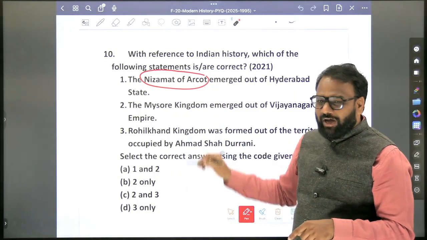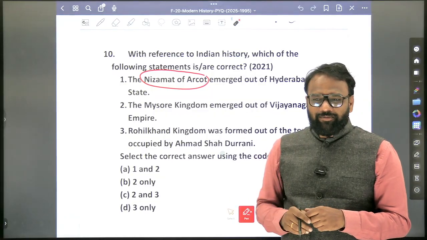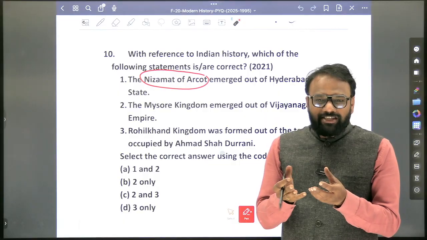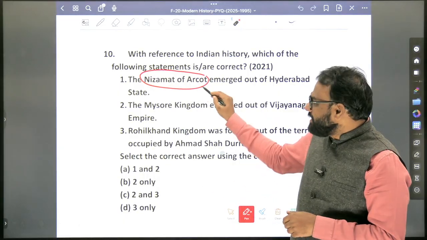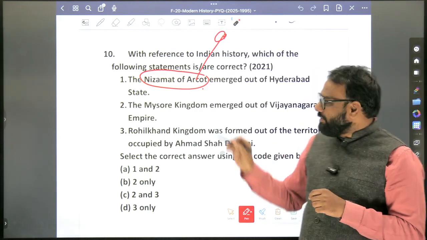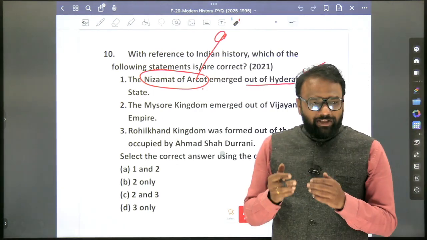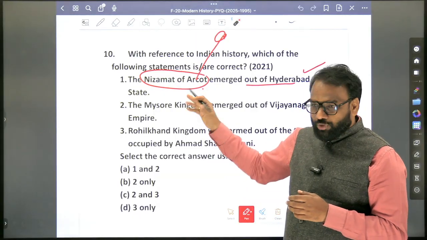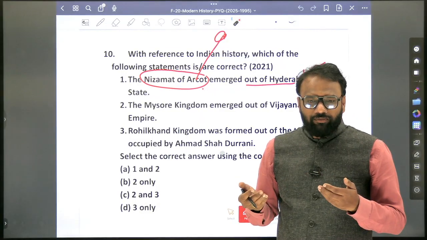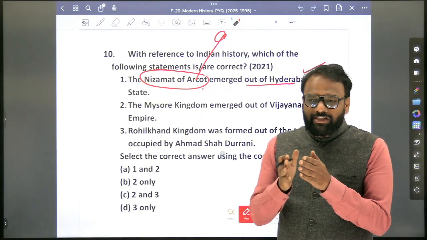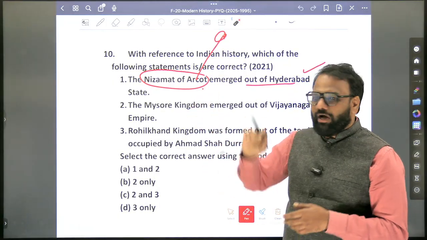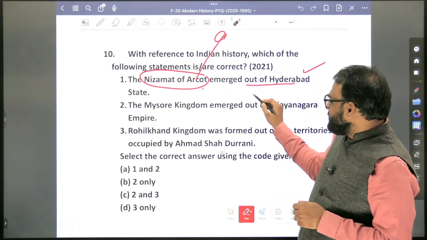So this Nijamat of Arcot is associated with the decline of which dynasty? It is associated with the decline of the Mughals. Once the Mughals declined, there were some regional dynasties which became powerful, and among those dynasties, Nijamat of Arcot is one of them. So from this we can conclude. If you search on the internet, some sources will consider this as true, but nowhere in the books will we come to know this. But through the Tamil Nadu book and also in our notes, we get to know that Nijamat of Arcot emerged out of the Mughals. Once the Mughals became weak, the empire disintegrated, smaller dynasties became powerful, and one is Nijamat of Arcot. So the first statement is false.